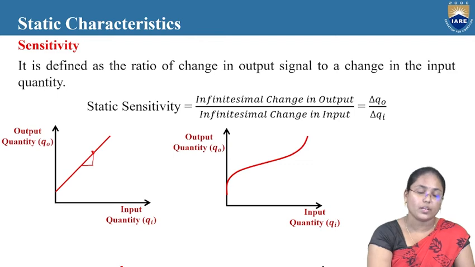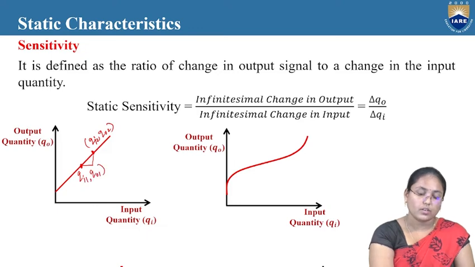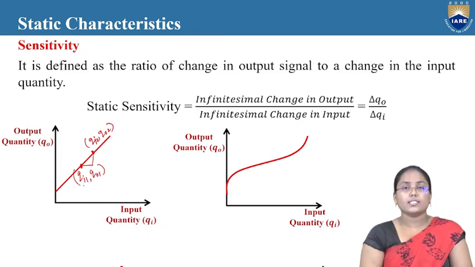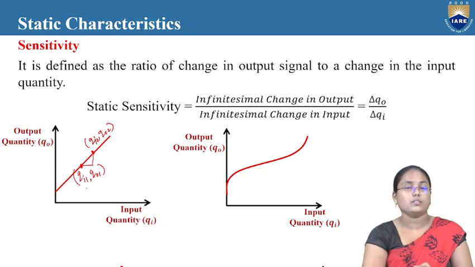So here there will be a value Qi2, Qo2, and here it will be Qi1, Qo1. So now static sensitivity is nothing but the difference between these two values. That is Qo2 minus Qo1 divided by Qi2 minus Qi1.